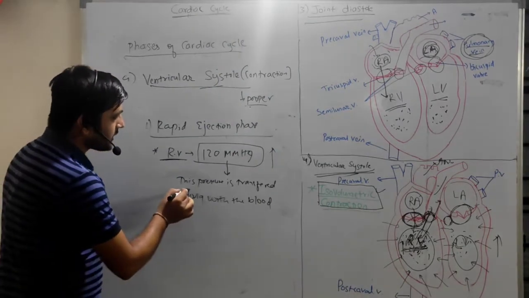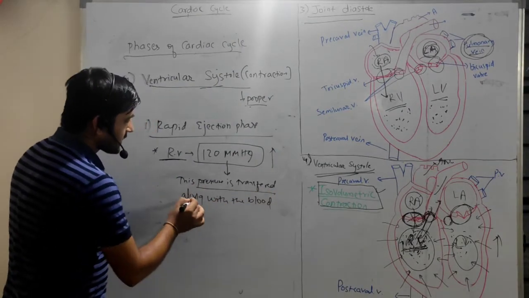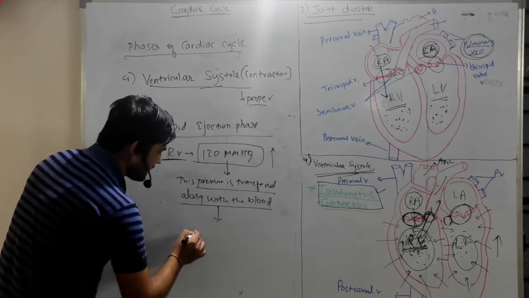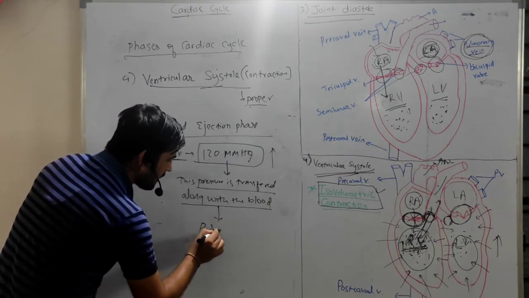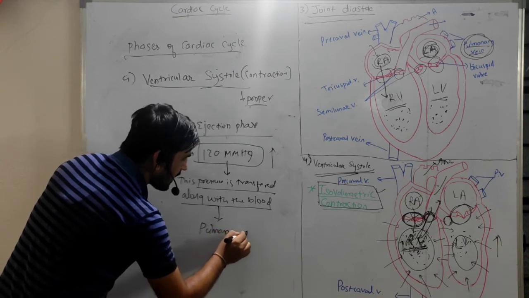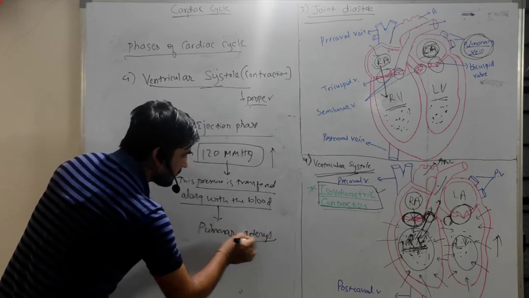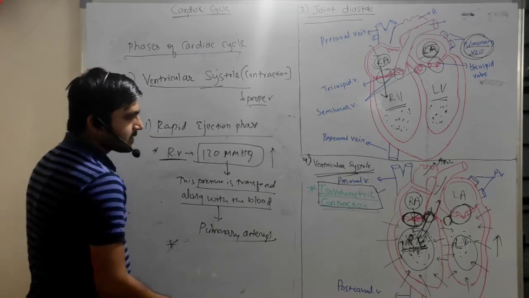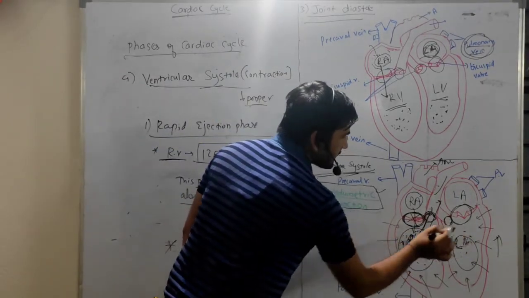So in case of right ventricle, the intraventricular pressure is increased, so this pressure will transfer along with the blood to the pulmonary arteries, right?